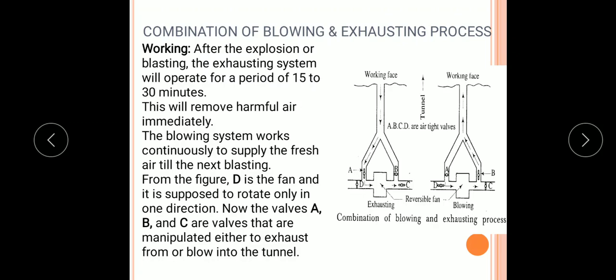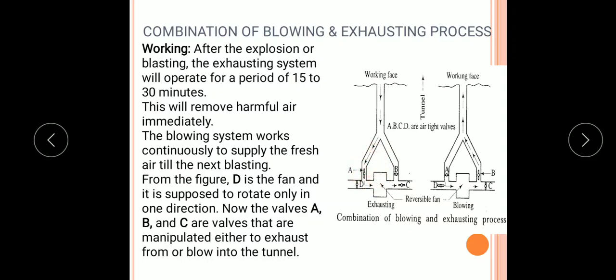So here, this is the exhaust process. Here valve D is closed. As soon as valve D is closed, a pressure is created, because of which valve A will open.